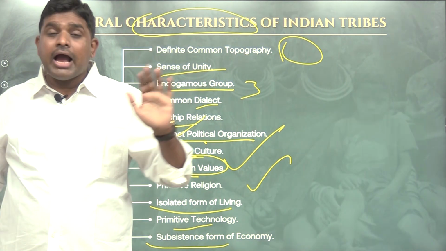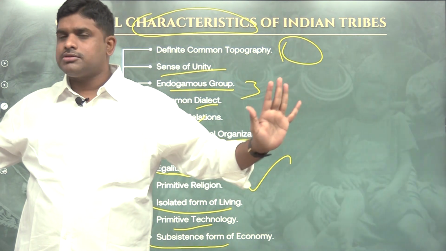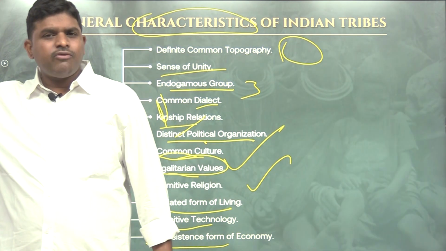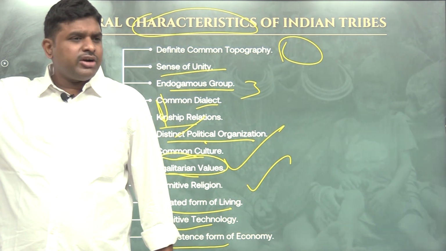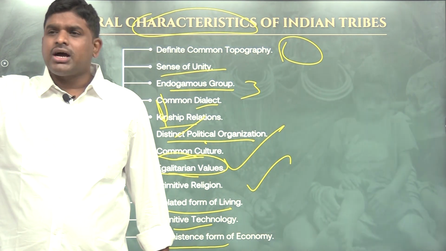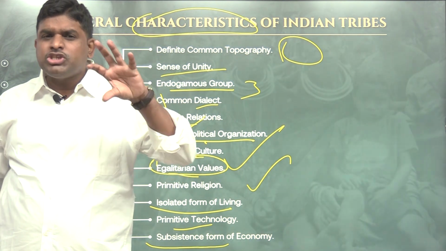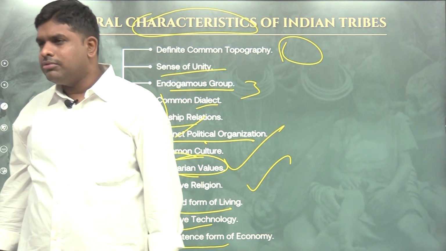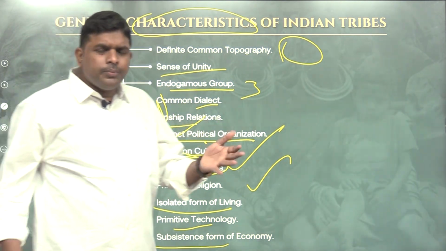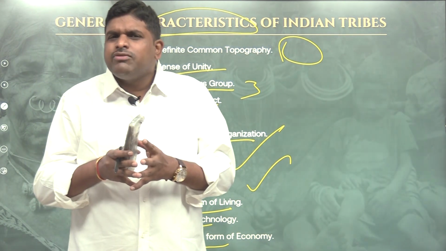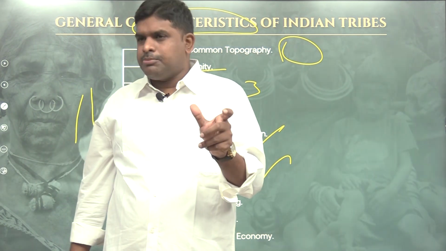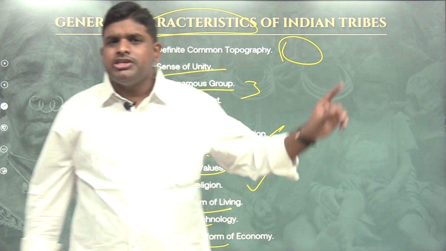I am talking about traditional tribes like Sentinelese of the Andaman Nicobar Islands, Jarawas of the Andaman Nicobar Islands, Birhors of Uttarakhand, Apatanis of Arunachal Pradesh. These all are the traditional, full-fledged, original, actual tribal communities. But nowadays what happened? True, the tribals are coming into contact with the mainstream, and we are observing a little bit of change. But when we come to the original definition, this is it.